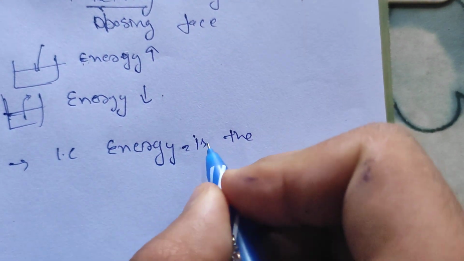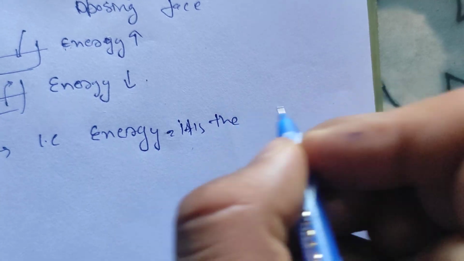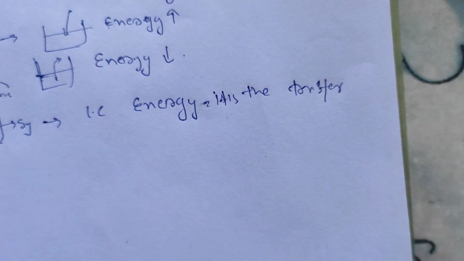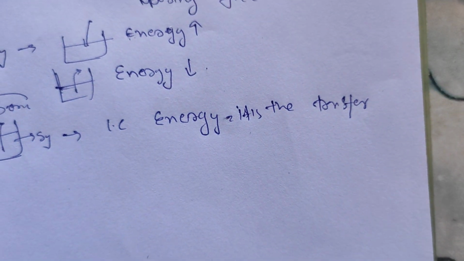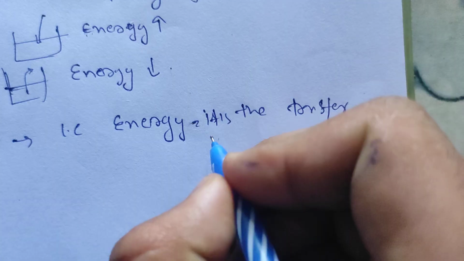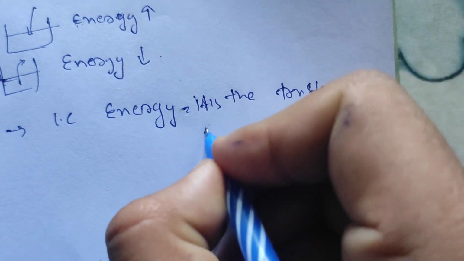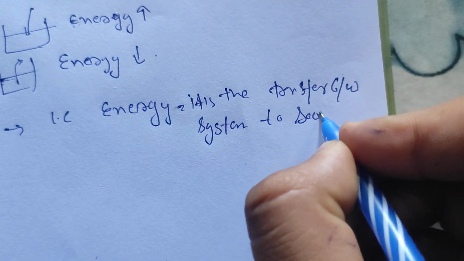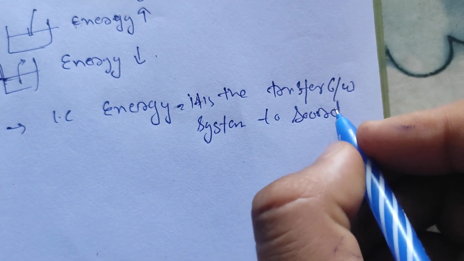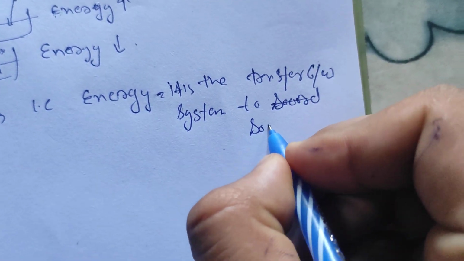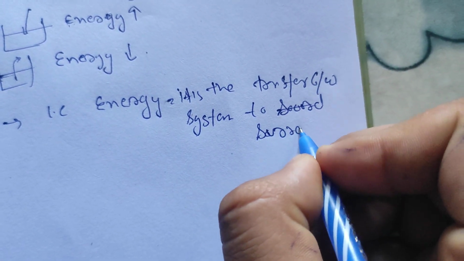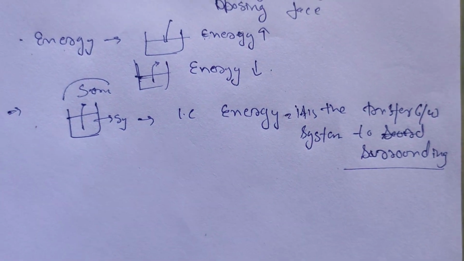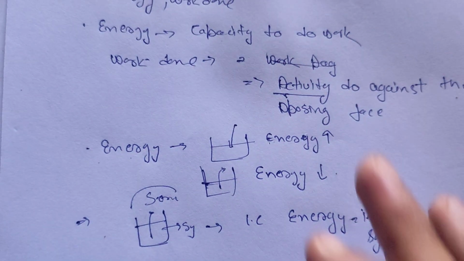In other words, it is a transfer between the system and the surroundings.